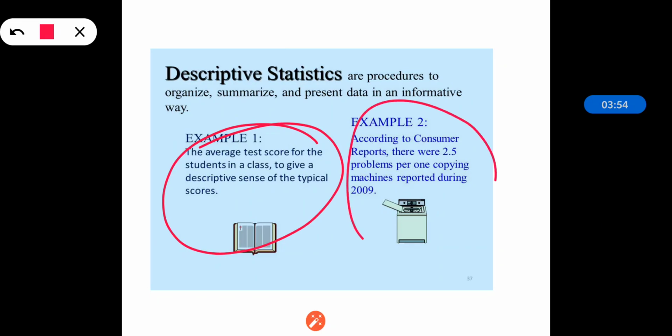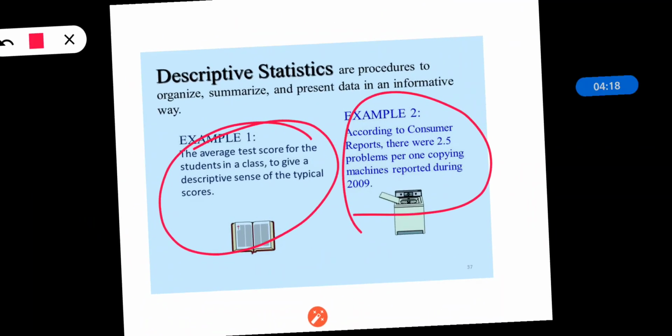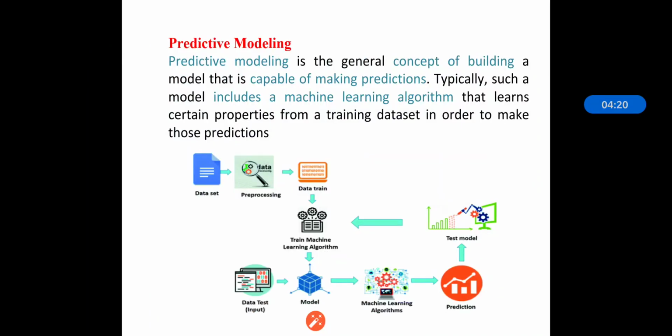In the same way, in example 2, according to consumer reports, there were 2.5 problems per copying machine reported during 2009. Means what happened with that particular machine is known, and according to that we can organize, summarize and present the data in an informative way by descriptive analysis.